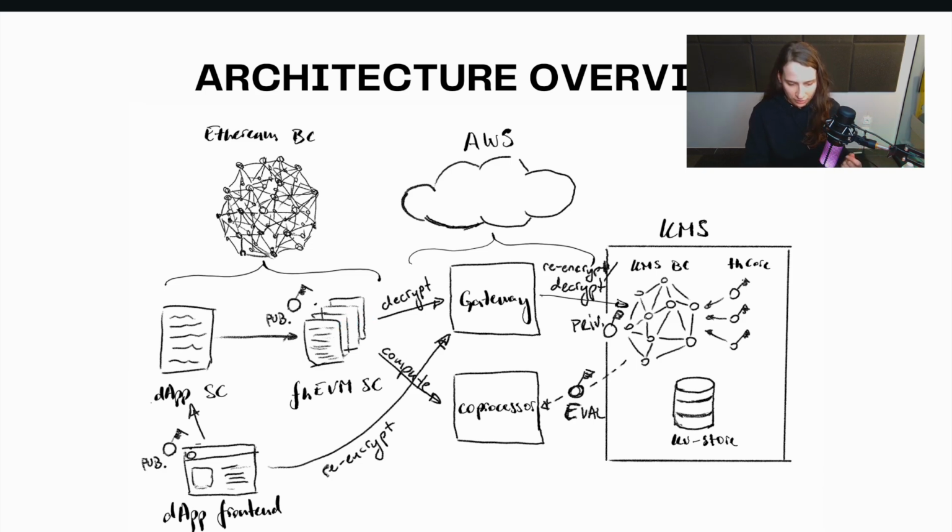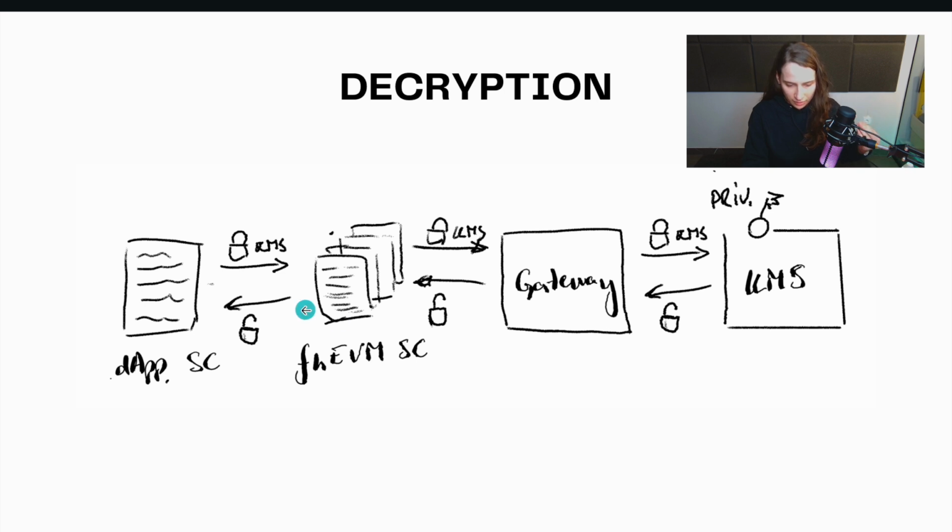This flow would go something like this. The app smart contract, we basically have encrypted information. fhEVM smart contract, gateway smart contract, gateway on the AWS. It relays to the KMS and sends it all back, all basically decrypted and publicly available.